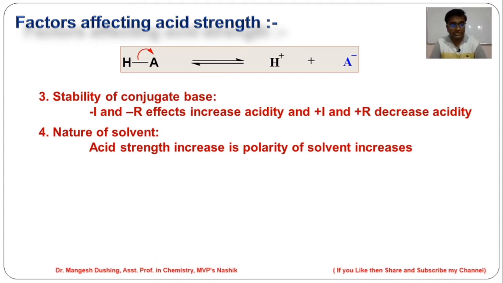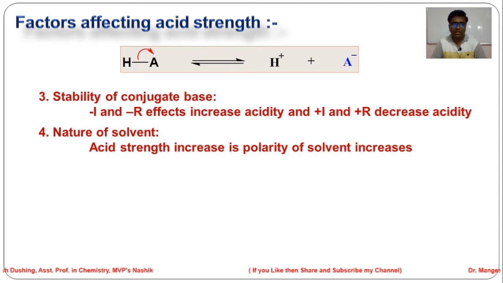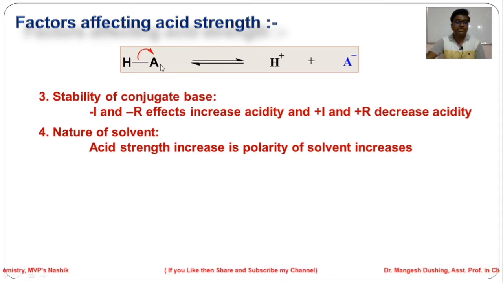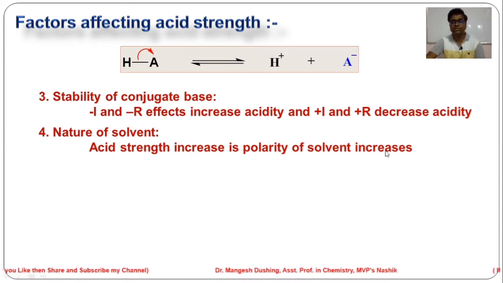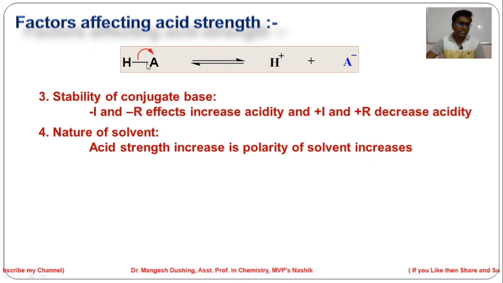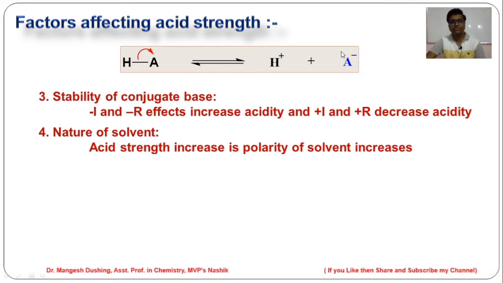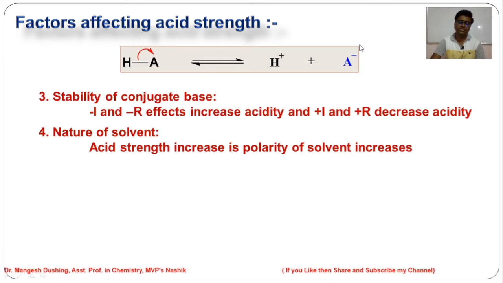The fourth factor is the nature of the solvent. Friends, the nature of the solvent also matters for the strength of an acid. The solvent is very important for the dissociation of the acid. Whatever energy is required for this dissociation comes from the solvent. So acid strength increases as the polarity of the solvent increases. The solvent supports the dissociation, and it is also useful for stabilizing the conjugate base that is formed.